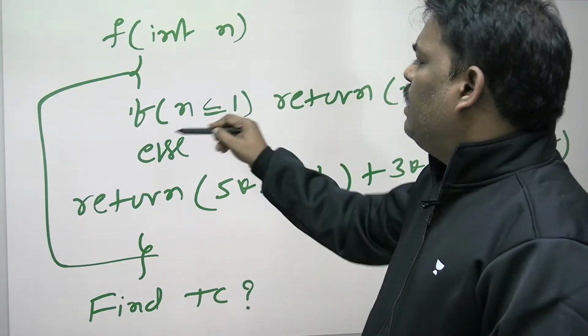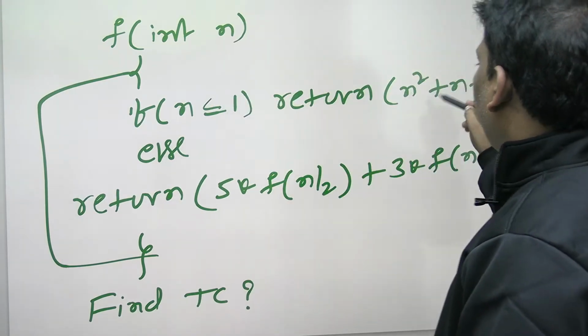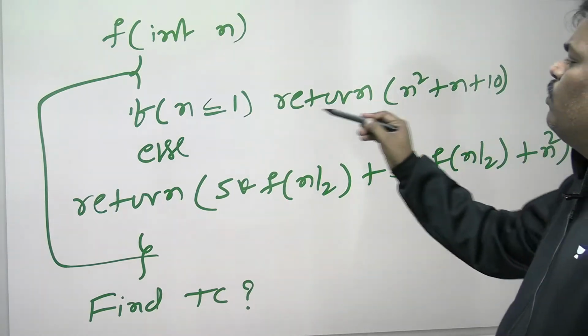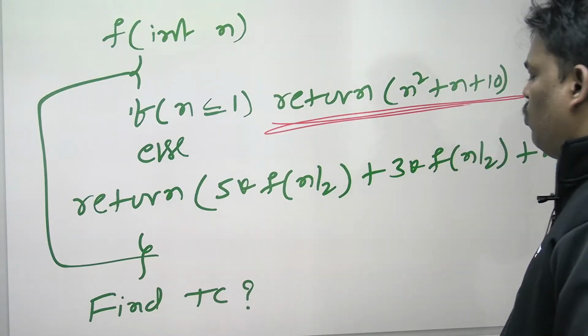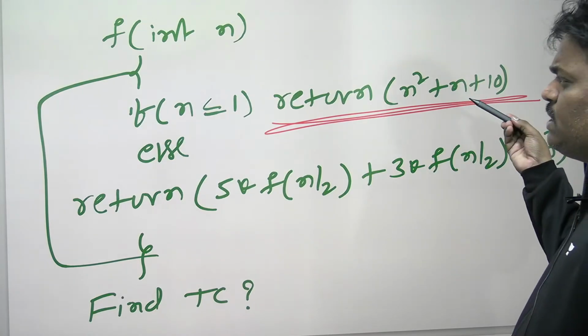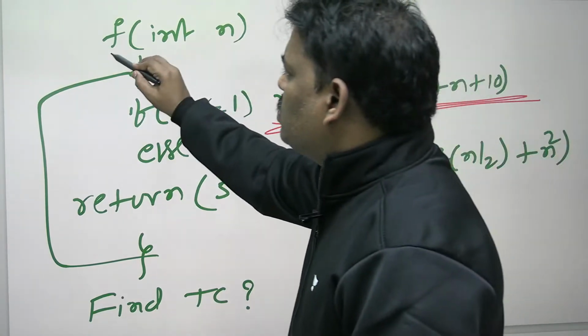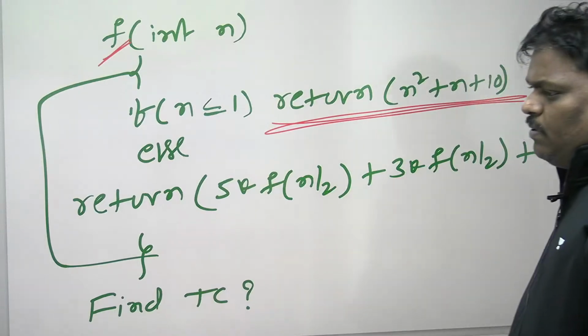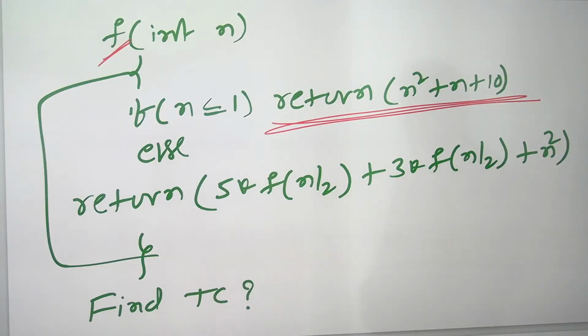You only say, if n is less than or equal to 1, return n square plus n plus 1. In this area, any loop is there? No loop is there. No function call also. Function call means f. So, termination condition: no loop, no function call. So, this will take constant time.